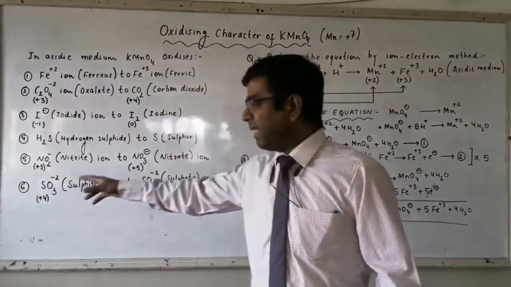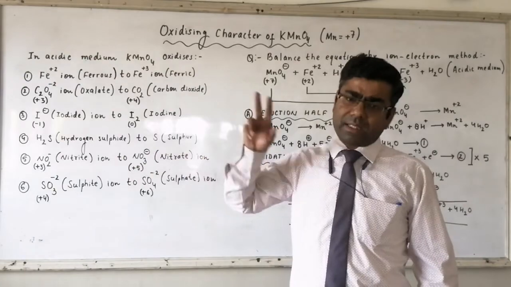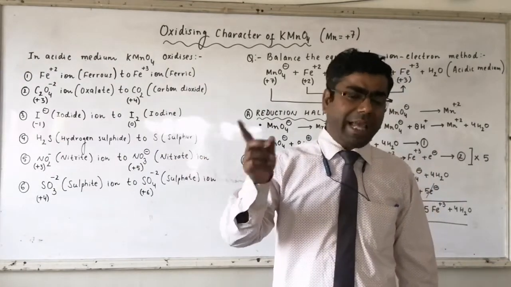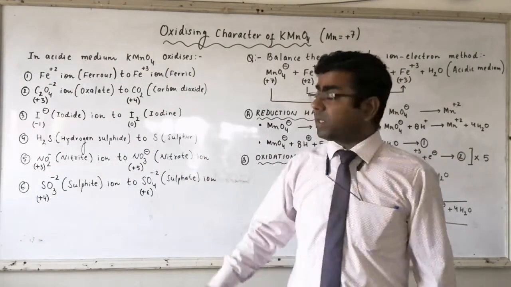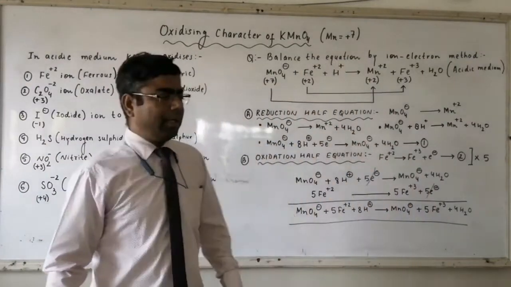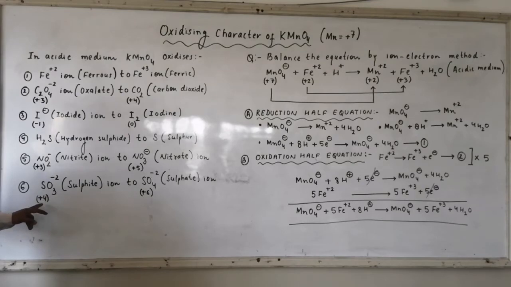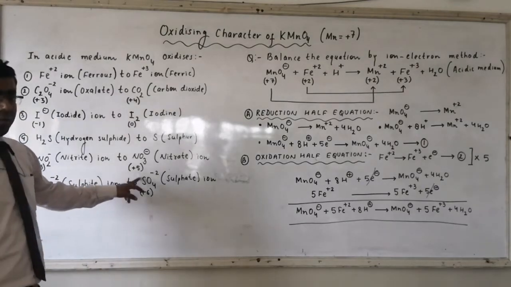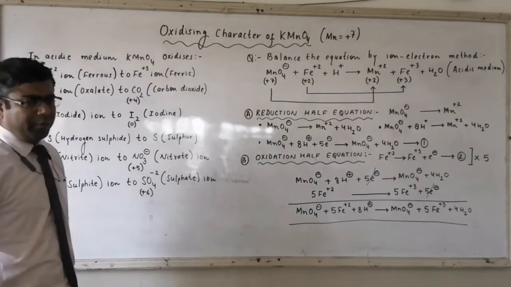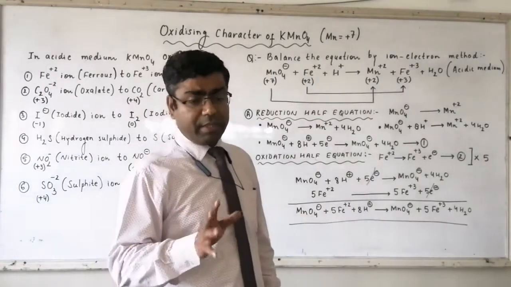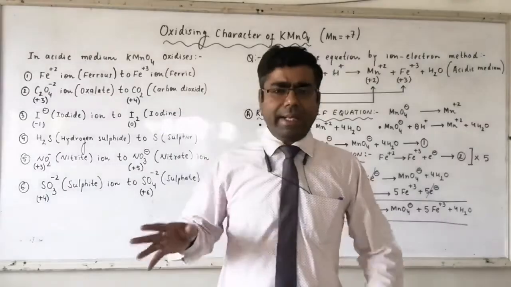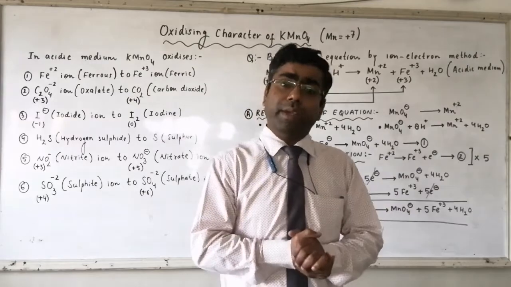A salt which contains nitrite ion gets converted to a salt which contains nitrate ion in presence of KMnO4. And similarly, sulfite ion, where the oxidation state of sulfur is +4, gets converted to sulfate, where the oxidation state of sulfur is +6. Or we can say a salt which contains sulfite ion gets converted to a salt which contains sulfate ion.